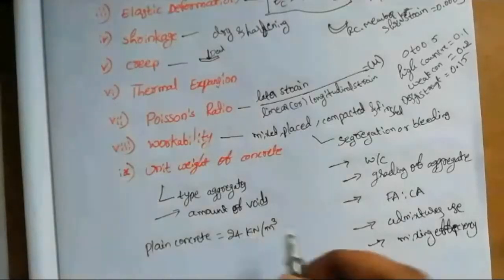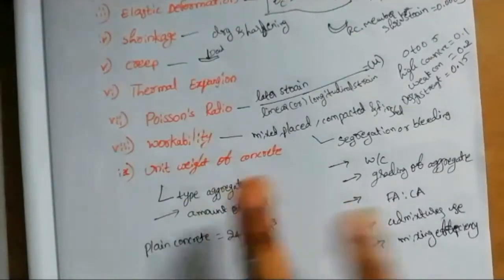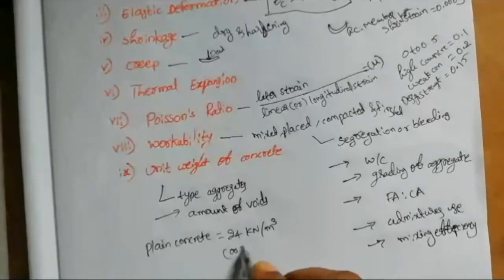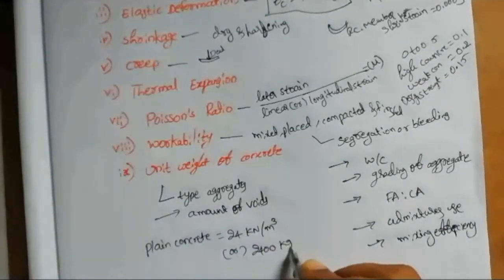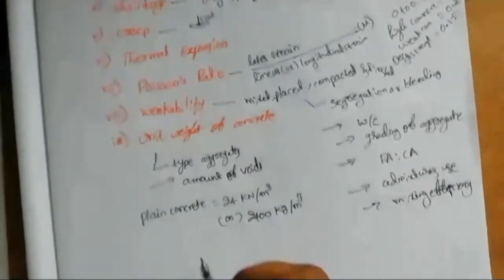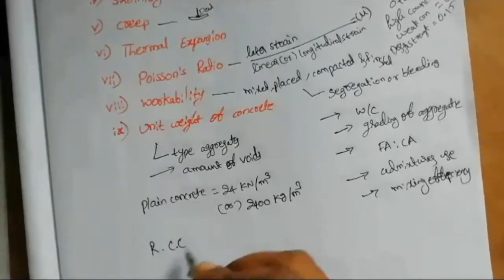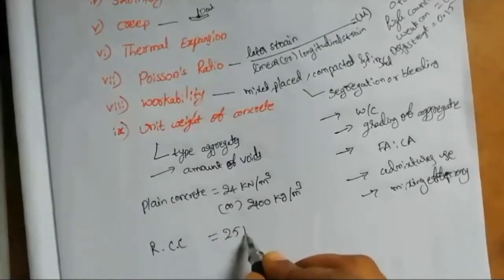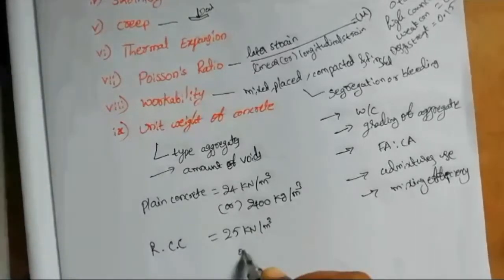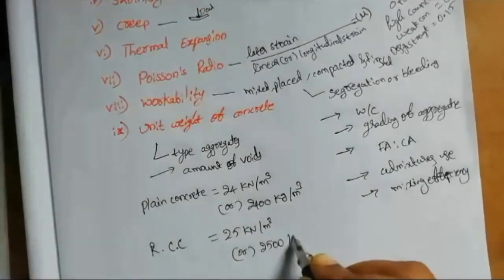This means 1 meter cube volume requires 24 kilonewtons of concrete or 2400 kgs of concrete. Unit weight of RCC, reinforced cement concrete, is equal to 25 kilonewton per meter cube or 2500 kgs per meter cube.